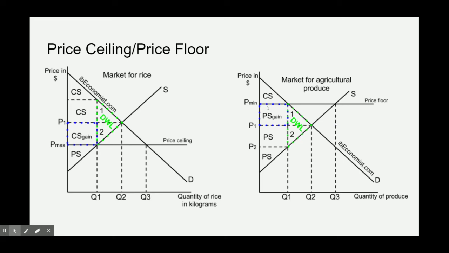So right here, this is a price floor, keeps the price from going down too low. Price ceiling keeps the price from going up too high. Price floor helps the producers. Price ceiling helps the consumers. Both of them are inefficient and have dead weight loss.